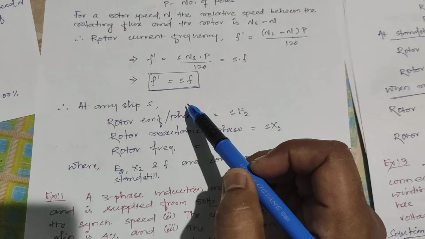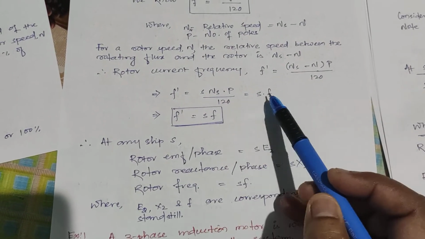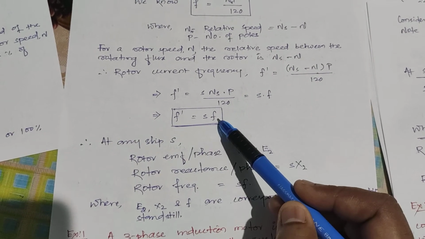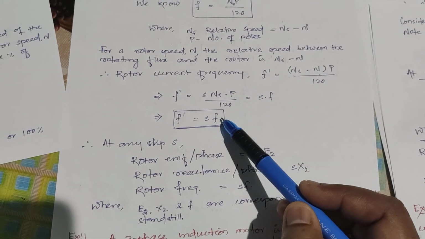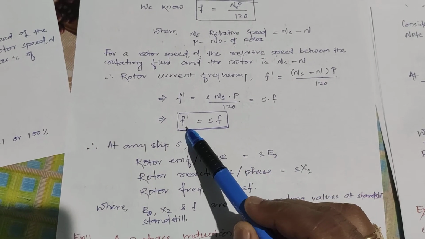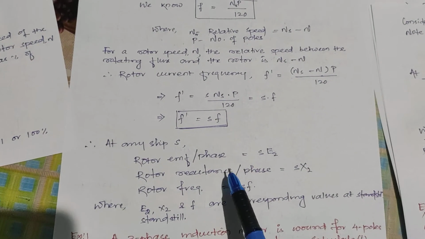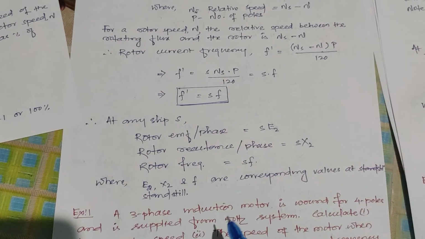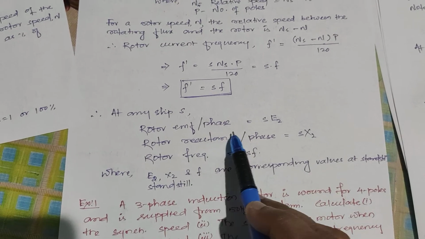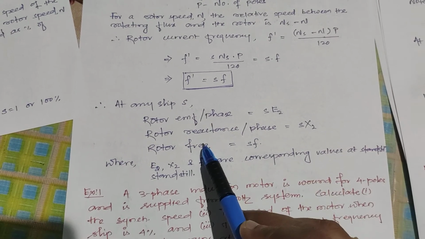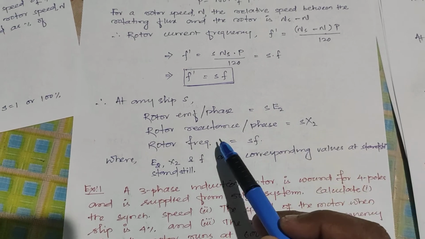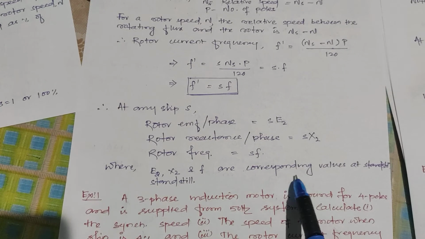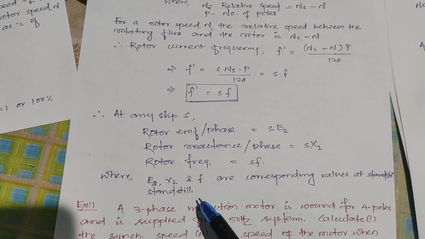So f dash comes to this much, and this value is f. So f dash is equal to s f. What is f dash? What is f? f is the supply frequency. f dash is the rotor frequency. So rotor frequency is equal to slip into supply frequency. Okay. Now at any slip, rotor EMF per phase is equal to sE2. Rotor reactance per phase is equal to sX2. Rotor frequency is equal to sf. E2, X2, f are the corresponding values of the rotor at standstill.